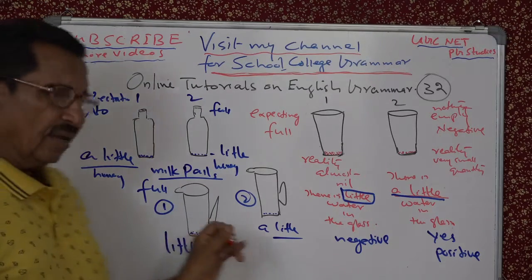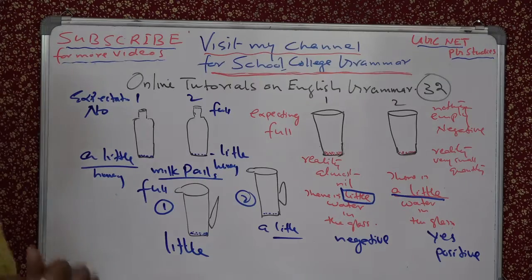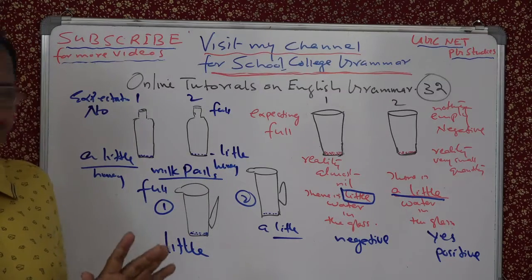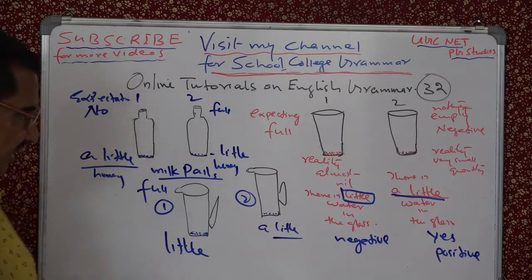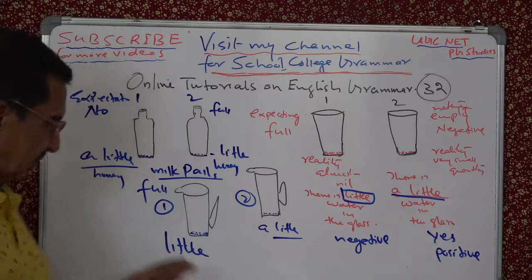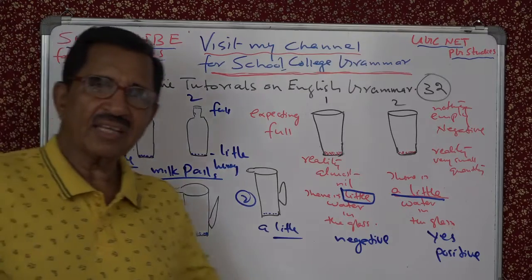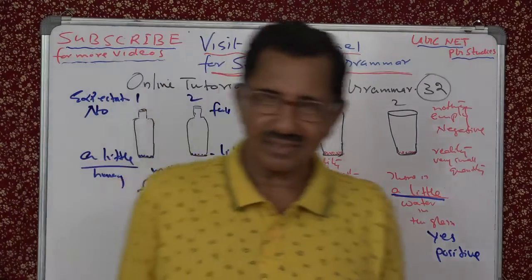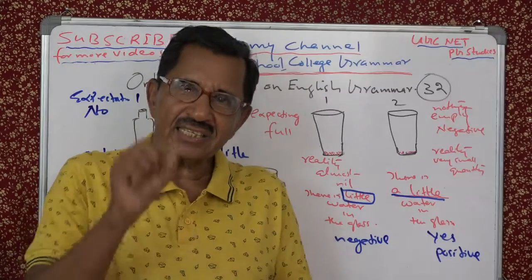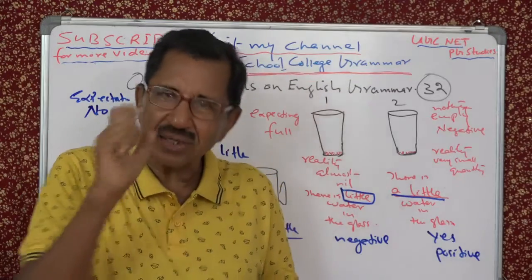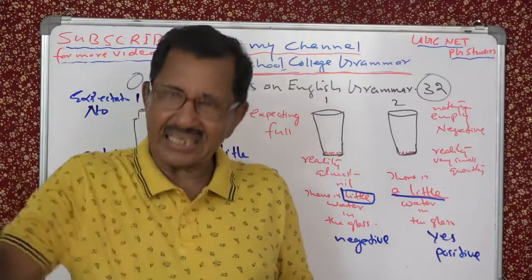So in pail 1 there is little. In pail 2 there is a little. What is the difference? The quantity may be the same. Everything depends on your expectation. You expect full, you find small. A very small quantity. Then it is little.